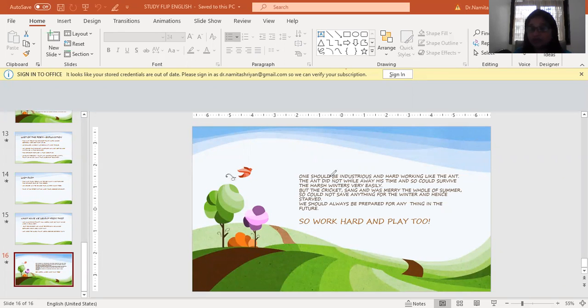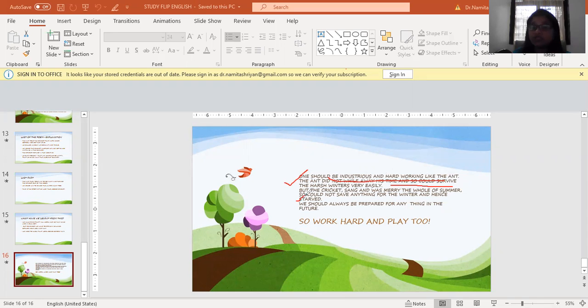So what do we learn? One should be industrious and hardworking like the ant. The ant did not while away his time, so could survive the harsh winters very easily. But the cricket sang and was merry the whole of summer. So he could not save anything for the winter, and so he starved.